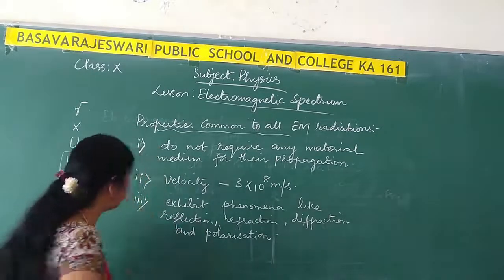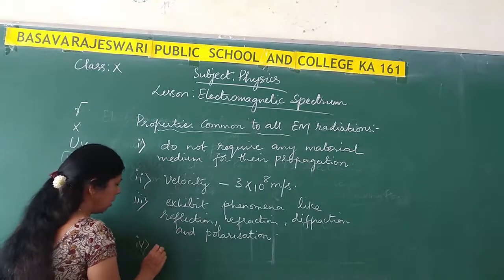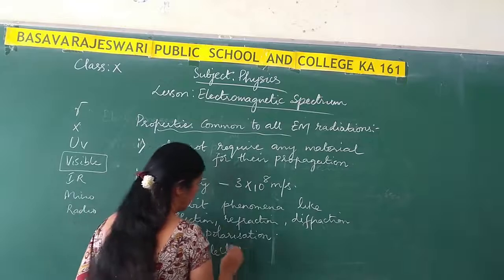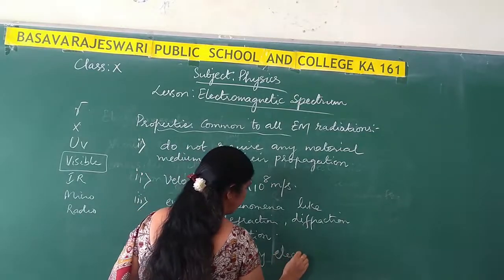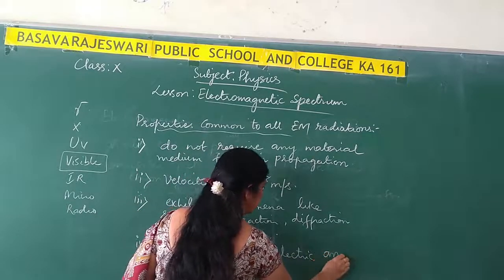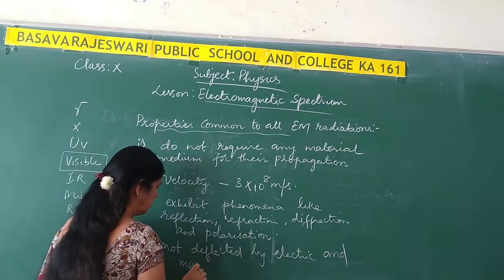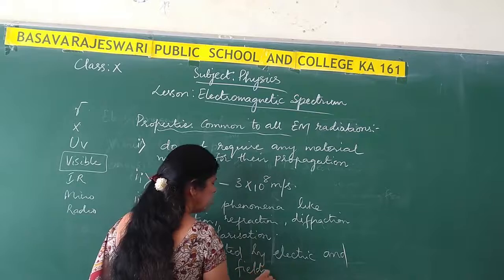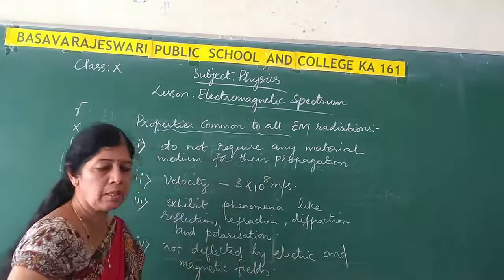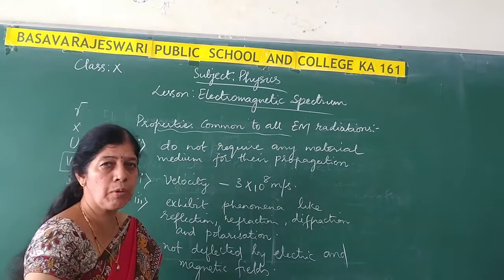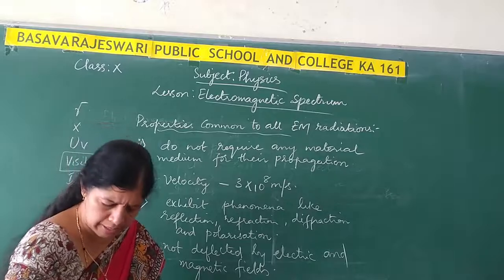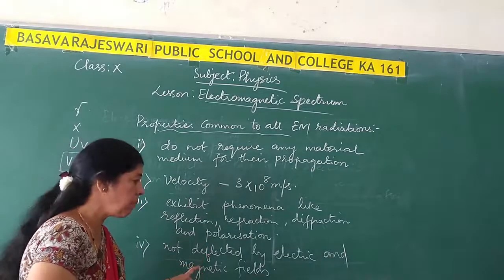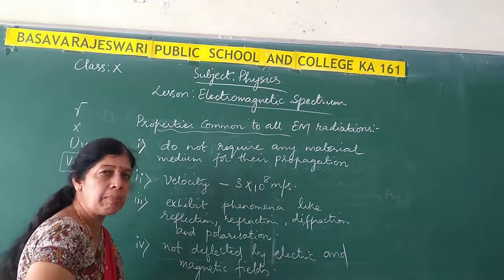And the fourth property is they are not deflected by electric and magnetic fields. In the radioactivity chapter, we have learnt that a radioactive source will give out gamma radiations when it is in an excited state. Then we learned that those gamma rays are not deflected by electric and magnetic fields.